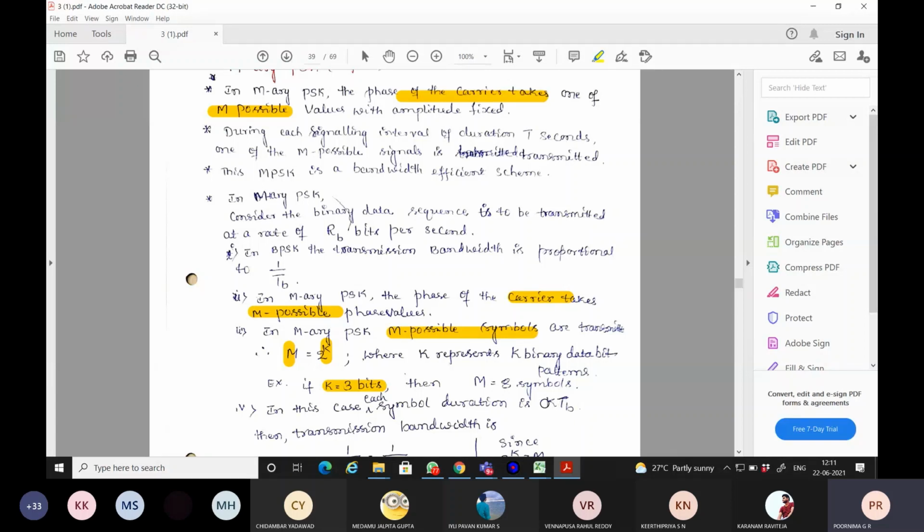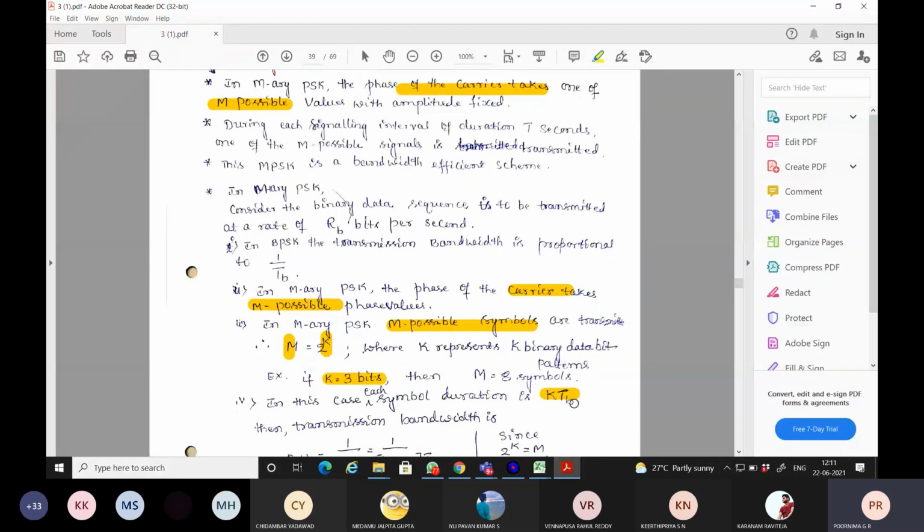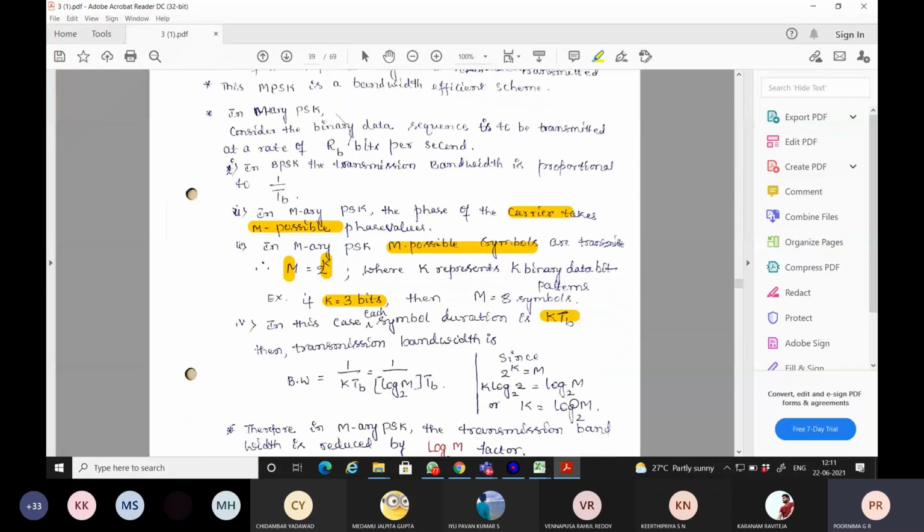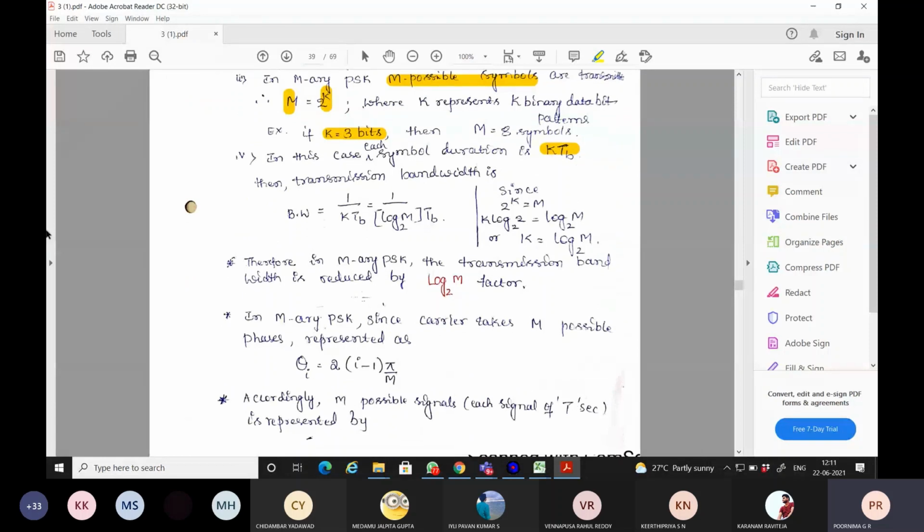Therefore each symbol's duration is k into TB. Then what is the transmission bandwidth? You know that it is proportional to 1 by TB, but now the symbol consists of k bits, so the bandwidth is proportional to 1 by k TB.